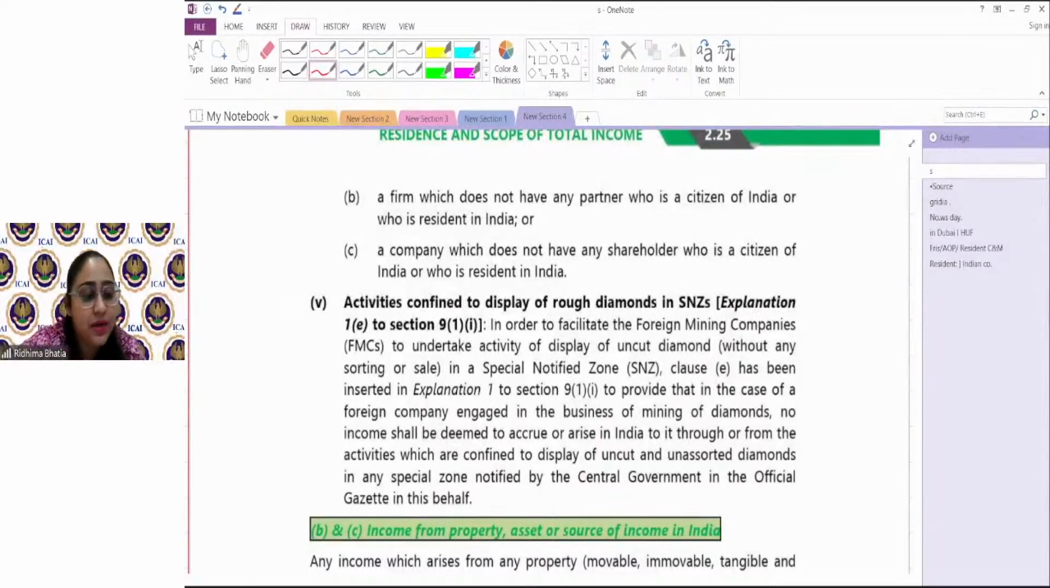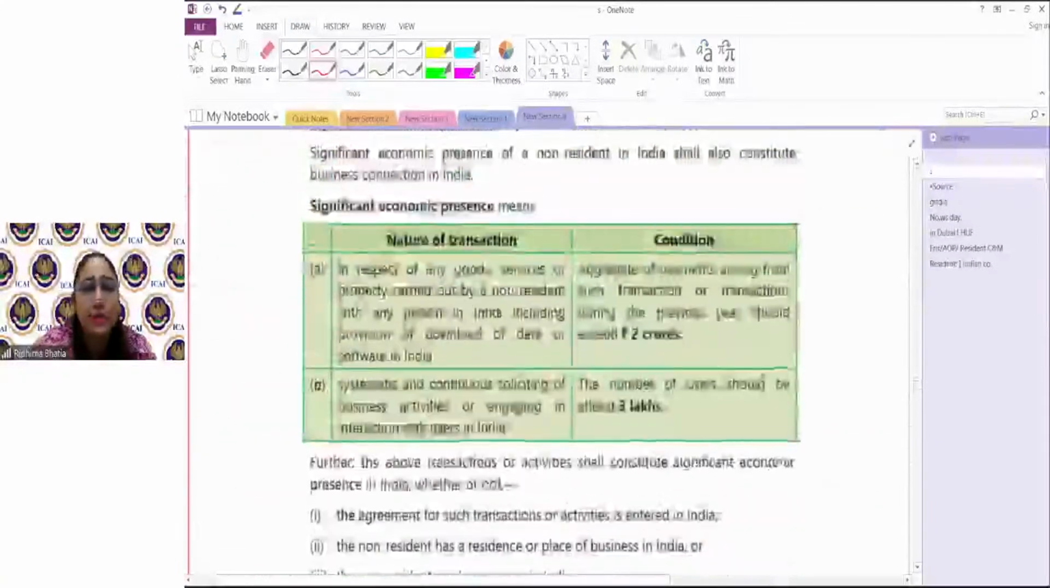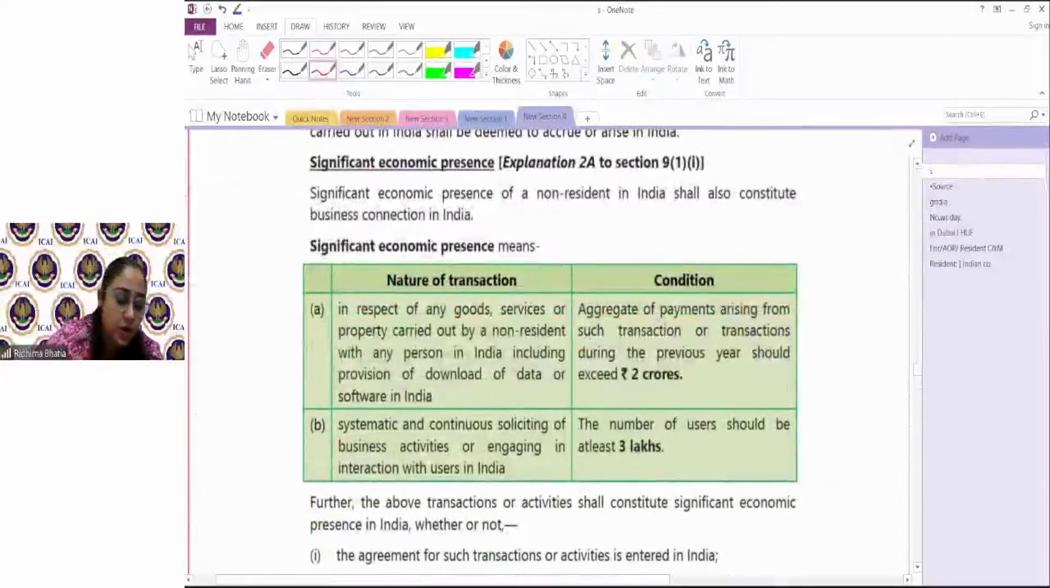So once this part is clear, we'll come to another part in the same thing. मैंने आपको business connection का definition बताया, but a couple of years back, again keeping in mind the global scenarios, they included one more term in the definition of business connection, and that term is called significant economic presence. Significant economic presence of a non-resident will also constitute a business connection.